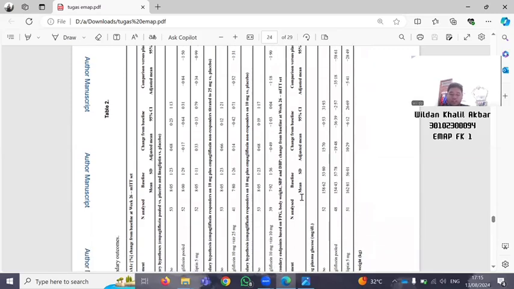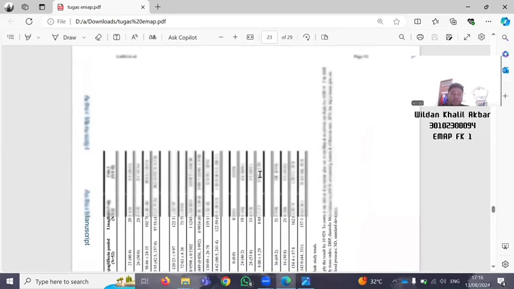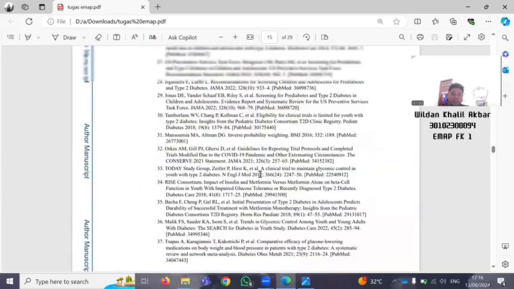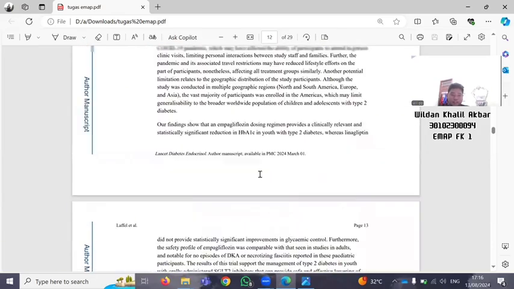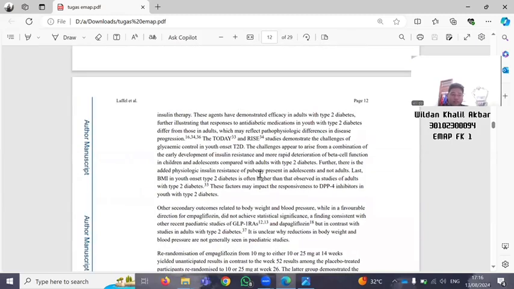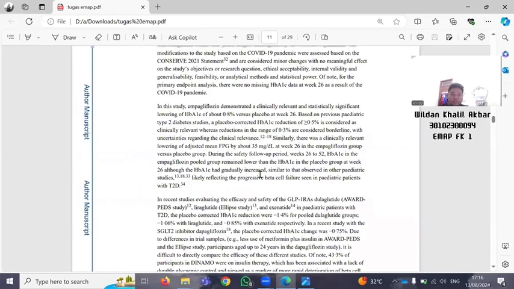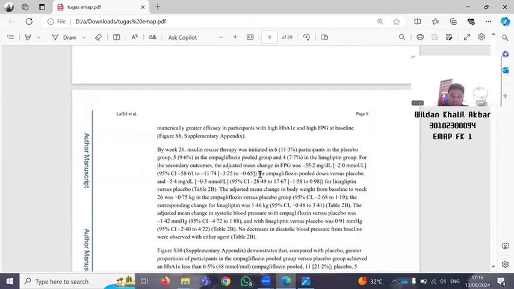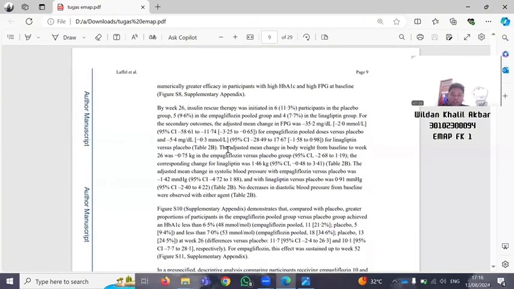Next to the number 17B. The 17B is right there.